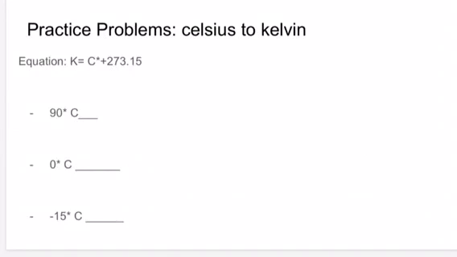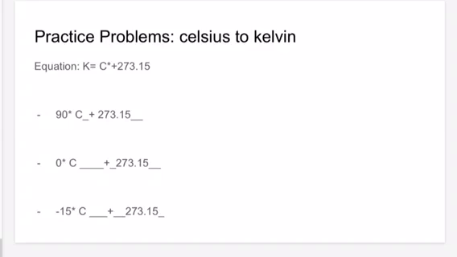Now let's learn how to convert Celsius into Kelvin. The equation is pretty easy: you plug in the Celsius and add 273.15. Once you do that, you have your Kelvin. Let's try that. Now that we plugged it in, we have 90 added to 273.15, 0 added to 273.15, and negative 15 added to 273.15. Once you add this, you have your Kelvin.